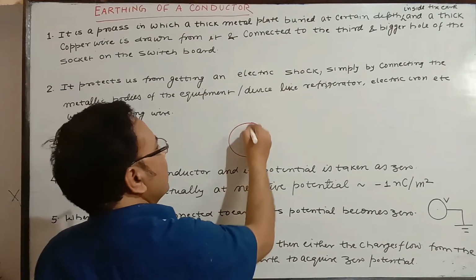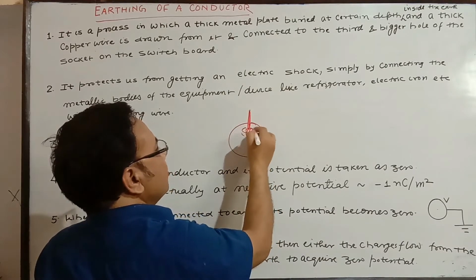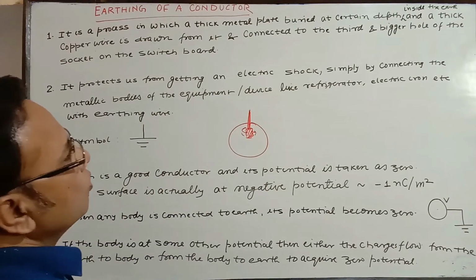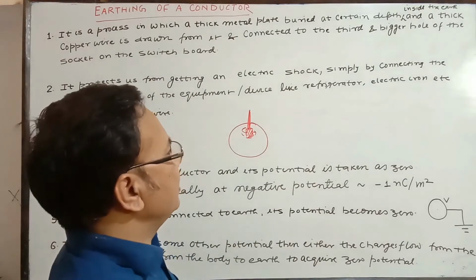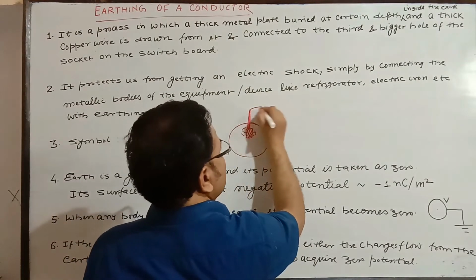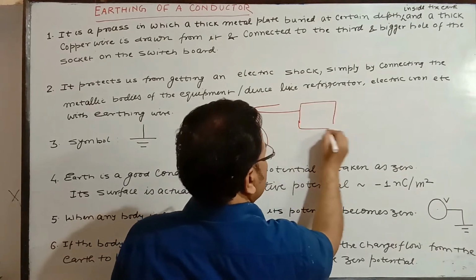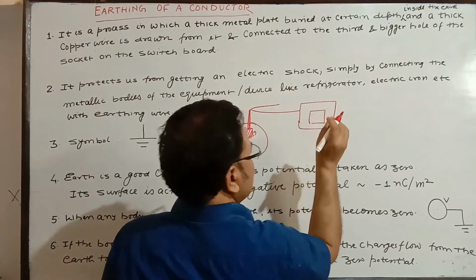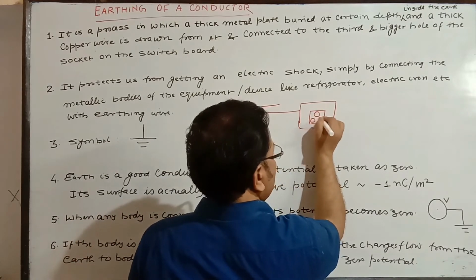The surrounding area should be moist, and the wire is connected to the third and bigger hole of the socket on the switchboard, and it even goes to the point where the meter is fixed. The socket is where you insert plugs for connection. This is the bigger hole, and 2 smaller holes are there.